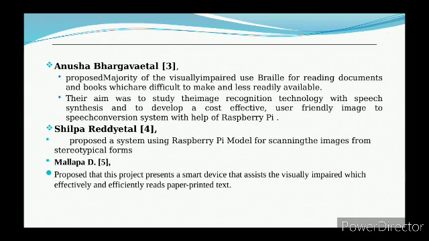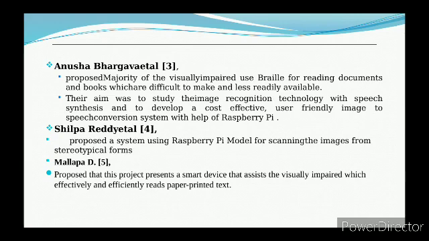Next, Shilpa Reddy proposed a system using a Raspberry Pi model for scanning images from stereotypical forms. The project's small inbuilt camera scans the text printed on the page and converts it to audio format using synthesized voice for reading out the scanned text, quickly translating books, documents and other materials for daily living, especially away